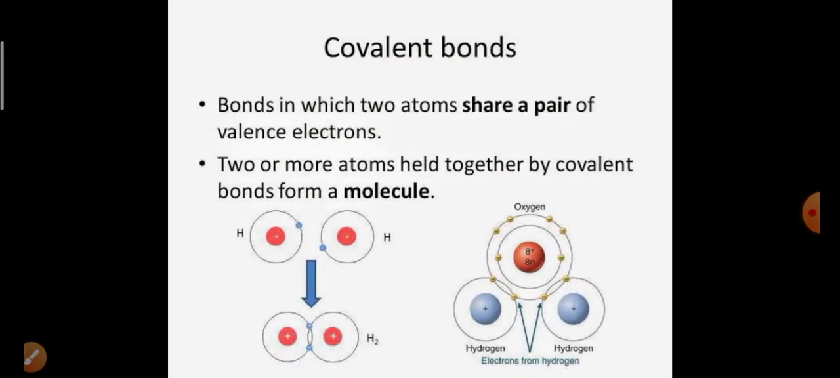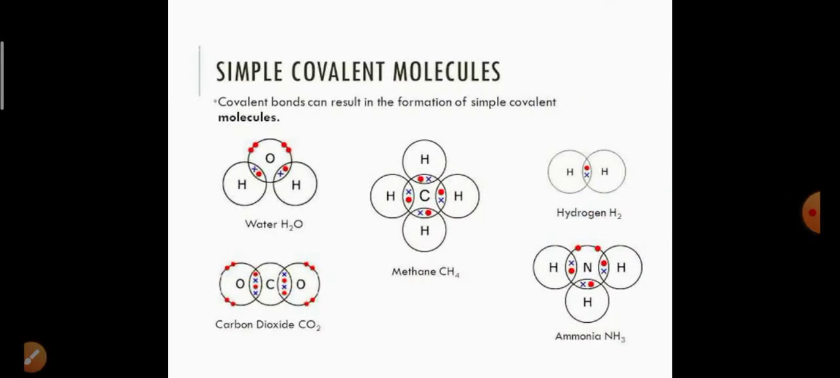Here, a covalent bond is one in which two atoms share a pair of valence electrons. Pair means two electrons, one from each side. This is known as a shared covalent bond. Two or more atoms held together by covalent bonds form a molecule, and such molecules are called covalent compounds or molecules. Methane is the same, water is the same, carbon dioxide, hydrogen, and ammonia too. All these are covalent compounds.